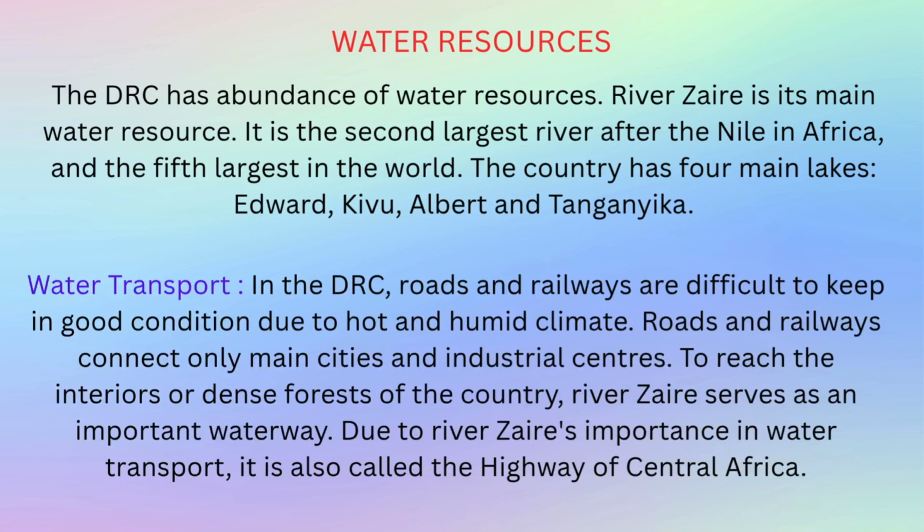Water transport. In the DRC, roads and railways are difficult to keep in good condition due to hot and humid climate. Roads and railways connect only main cities and industrial centers. To reach the interiors or dense forests of the country, River Zaire serves as an important waterway. Due to River Zaire's importance in water transport, it is also called the Highway of Central Africa.